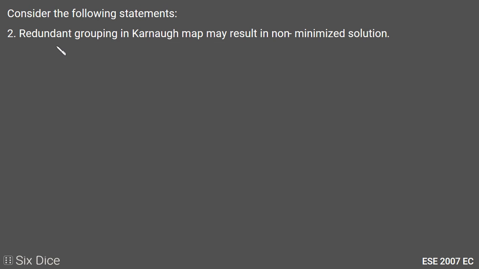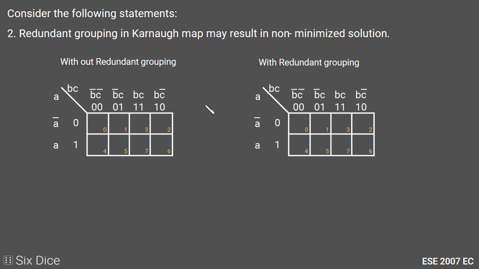Now for the second statement: redundant grouping in K-map may result in a non-minimized solution. Let's again understand with one example. Here, in the first example we will not do redundant grouping, in the second example we will do redundant grouping and see if it changes our minimization or not.